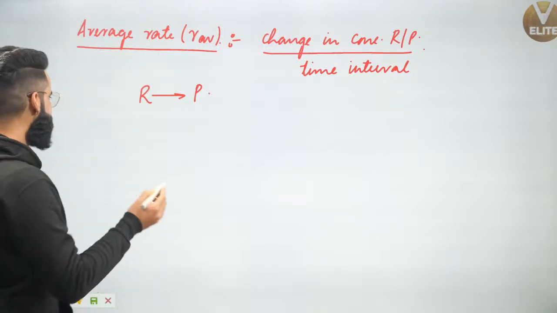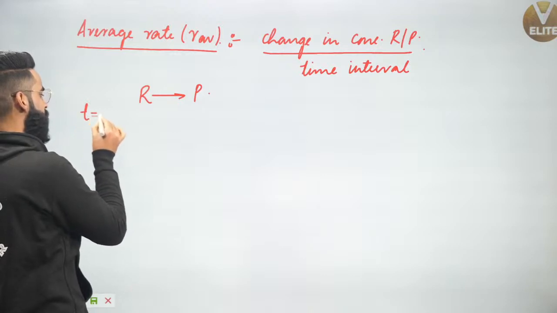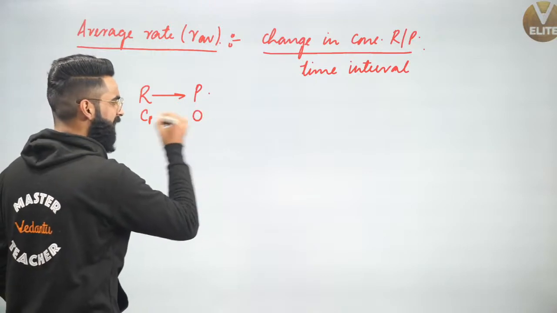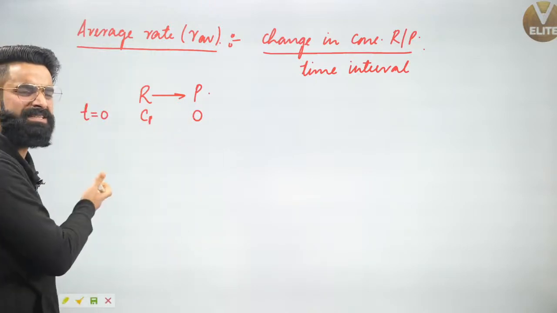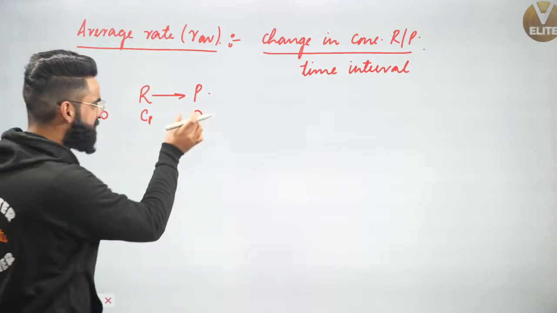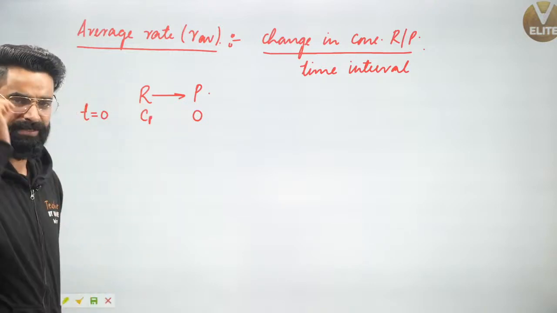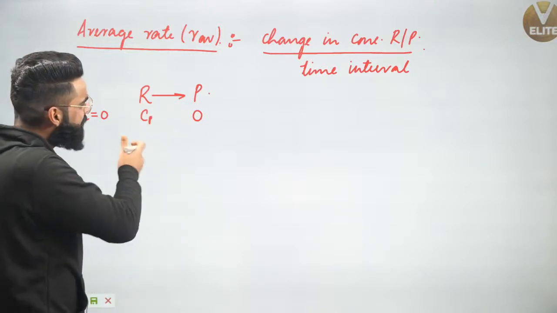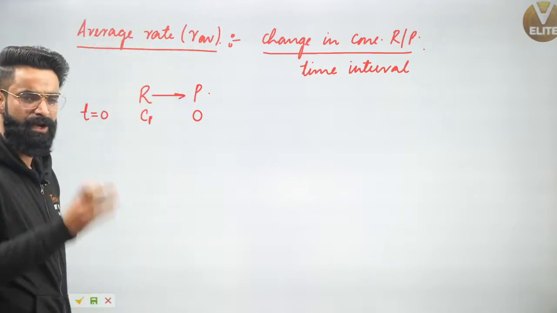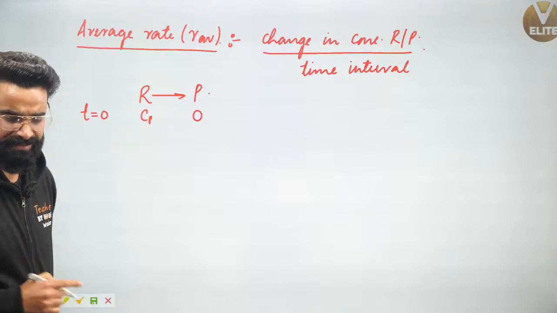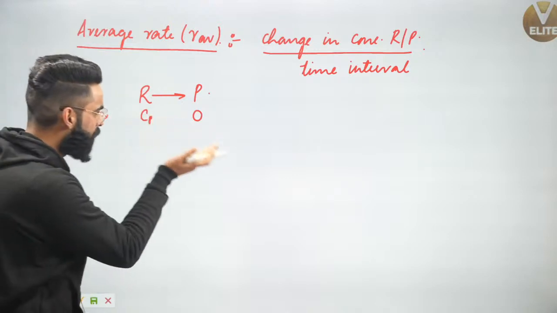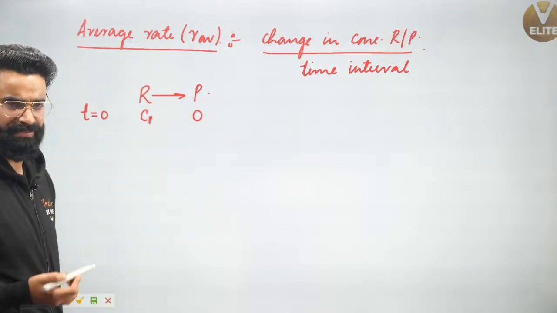Let's say at time t is equal to 0, the concentration of reactant is C1 molar. The concentration of product at time t is equal to 0 will be 0, because at time t is equal to 0, the reaction wouldn't have started. Now people, once the reactants start getting converted into products, can I simply say concentration of reactants with time is going to decrease and the concentration of products with time is going to increase?